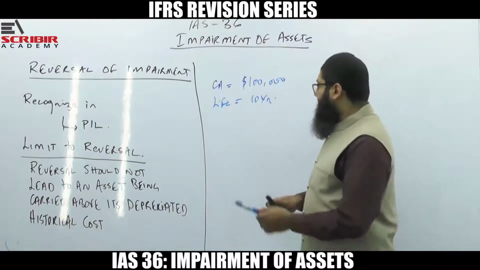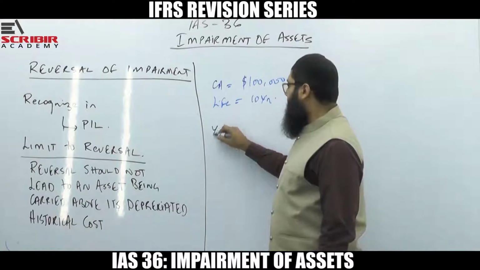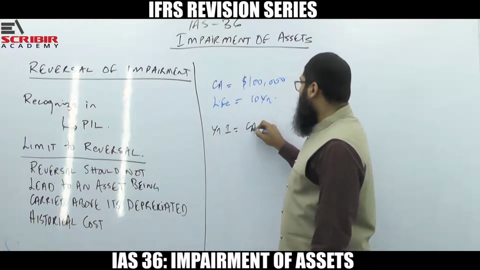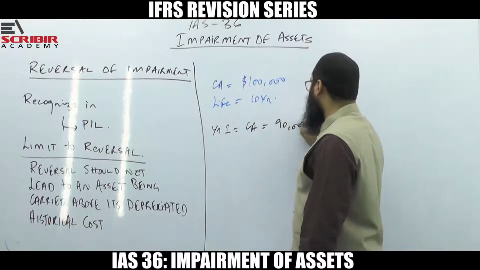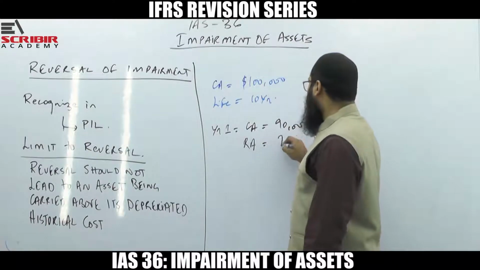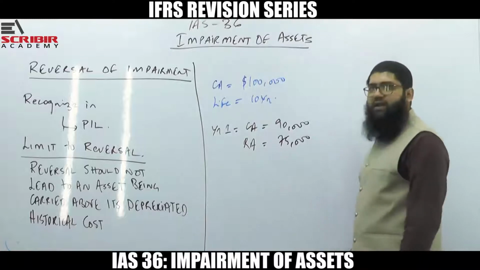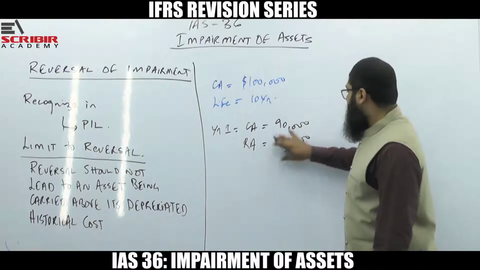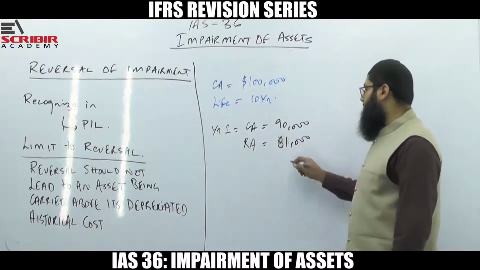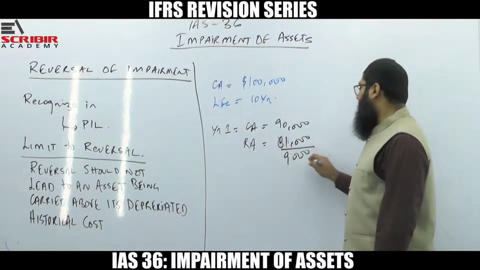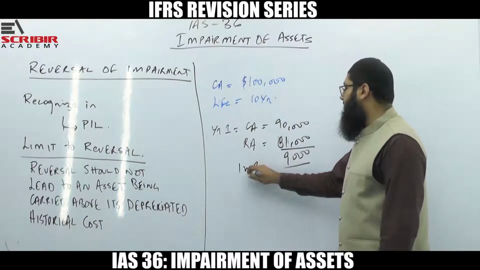What happened was, at the end of year 1, the carrying amount of the asset is going to be 90,000. Now let's say the recoverable amount of the asset is 81,000. So there is going to be an impairment loss of 9,000 that is going to be recognized.